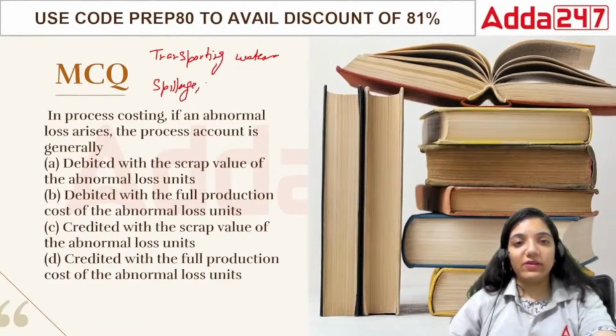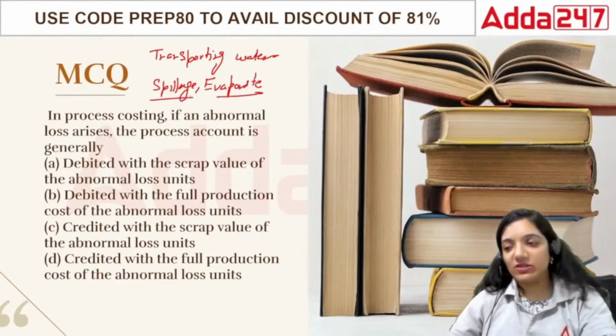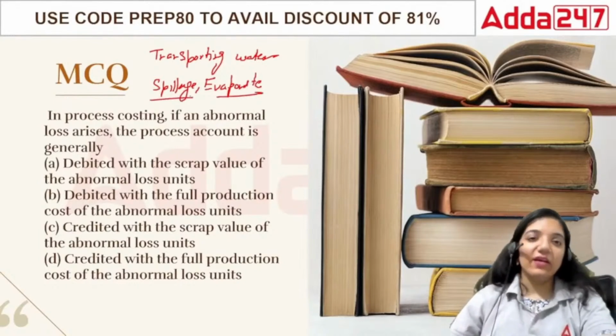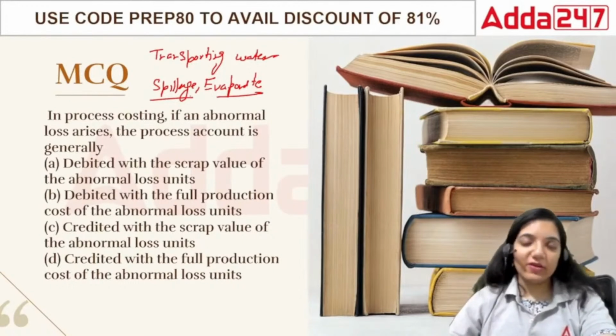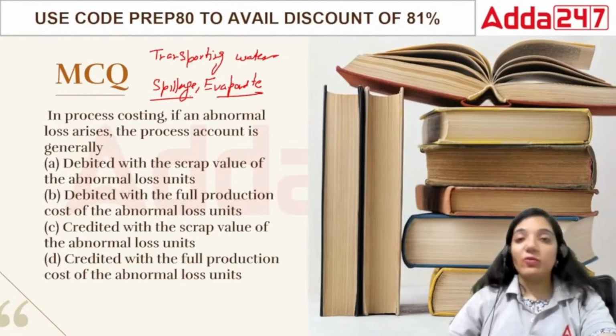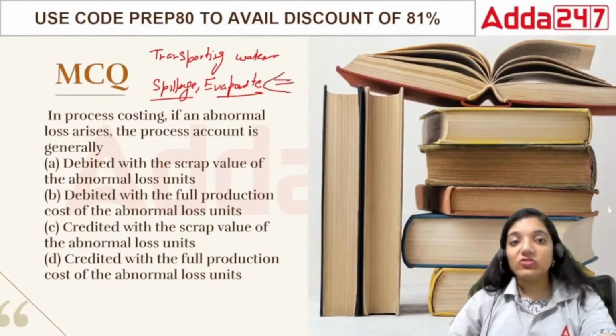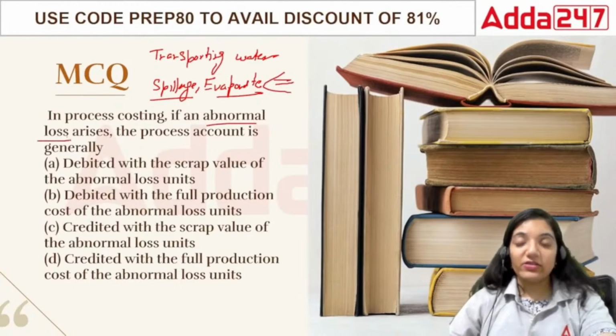In that case, there can be spillage, which is very, very normal. Then, if the weather is very humid or at the same time it is very hot, so it would be evaporating. In terms of petrol, it normally evaporates when we are putting it because spillage is less. But in this case, the tankers, when we are transferring the petrol, now normally a part of it gets absorbed in the liquid. So in this case what we'll call it is these things happen with it. So this means that in terms of these costs it is abnormal in nature.